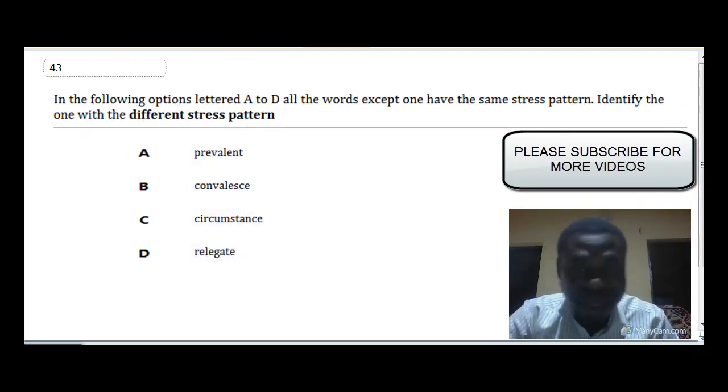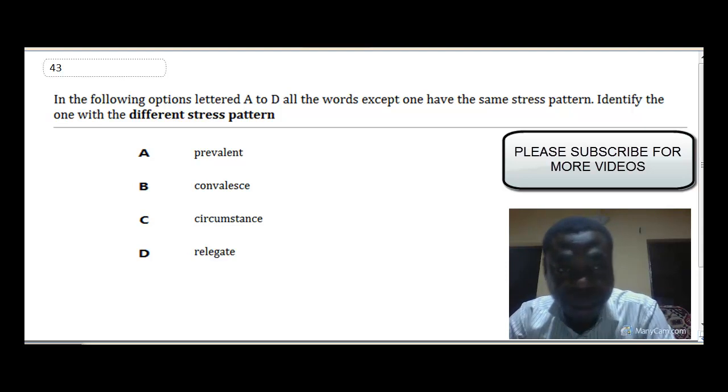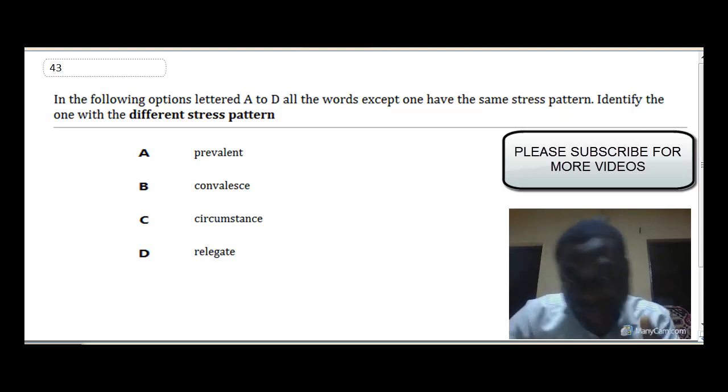Question 43. Prevalent. That's option A, prevalent. There, the primary stress falls on the first syllable, prevalent. Okay, let me show you. The primary stress falls here.